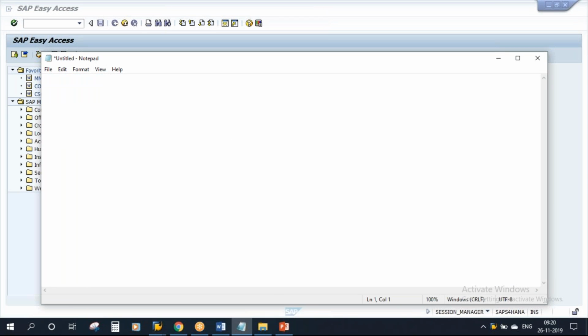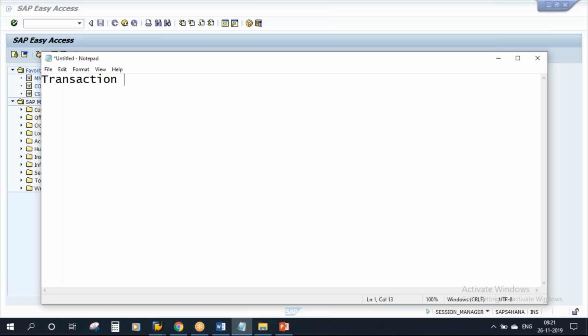Whatever functions you do are done using these transactions. Transactions allow you to create data or modify data or display a report. So basically everything is done using transactions.